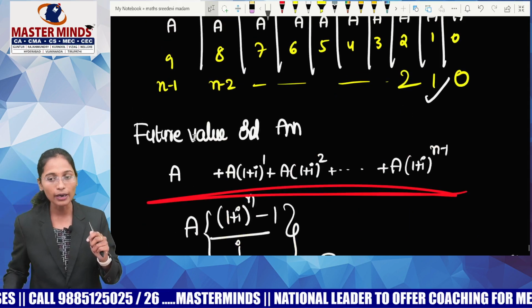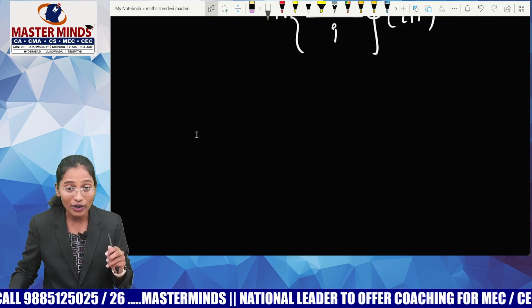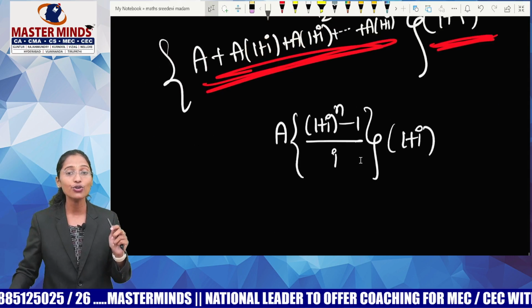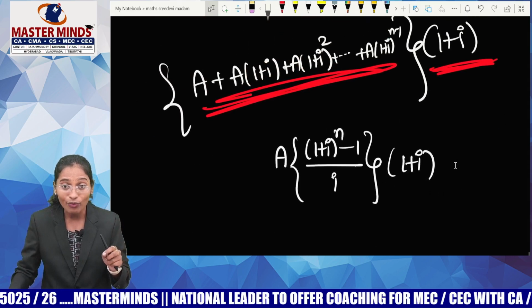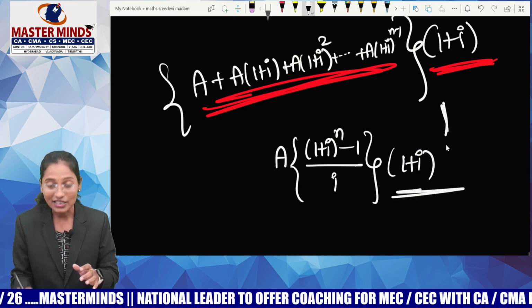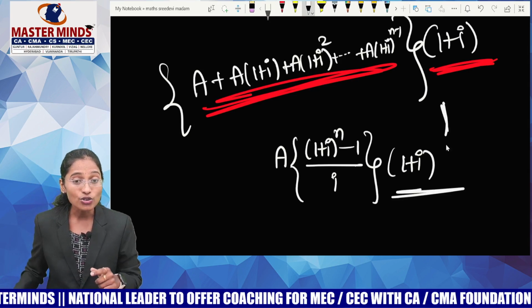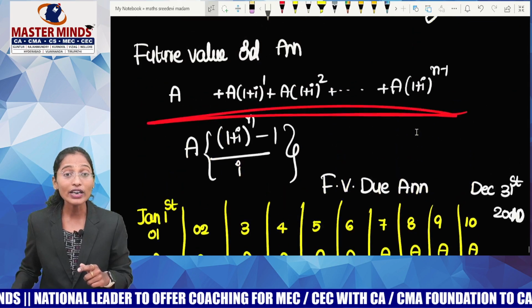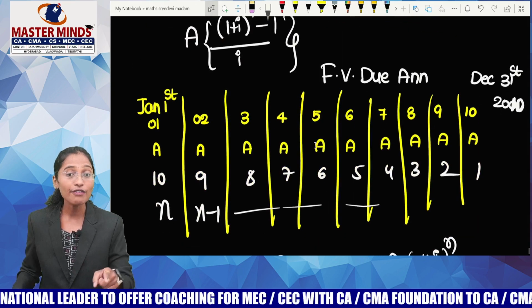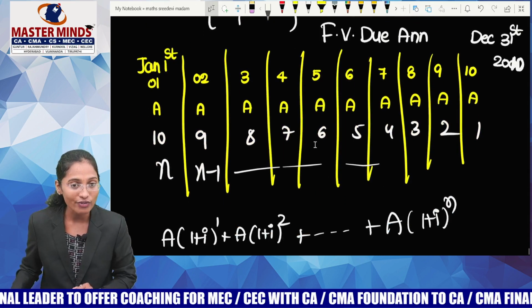If you observe this table, then you are in a position to understand the difference between ordinary annuity and due annuity, and you are able to understand why this extra 1 plus I came. This is the interest for one more year. That's why this 1 plus I extra came. So if it is ordinary annuity, you got 9 years of interest in the first case. If it is due annuity, you got 10 years of interest in the first case.